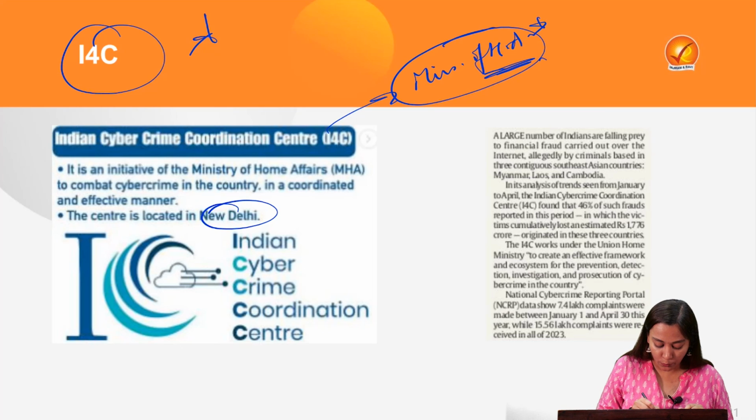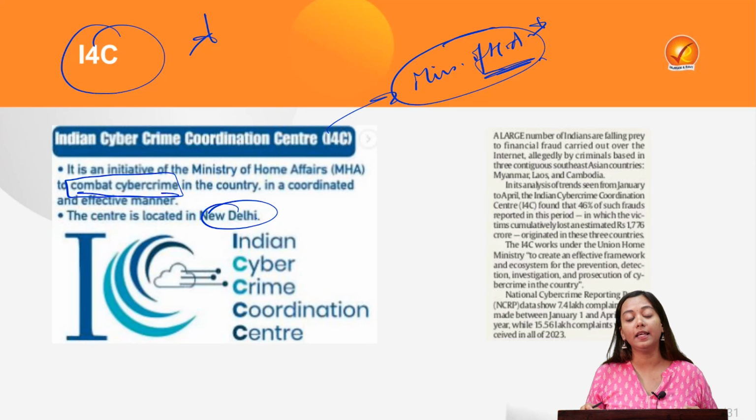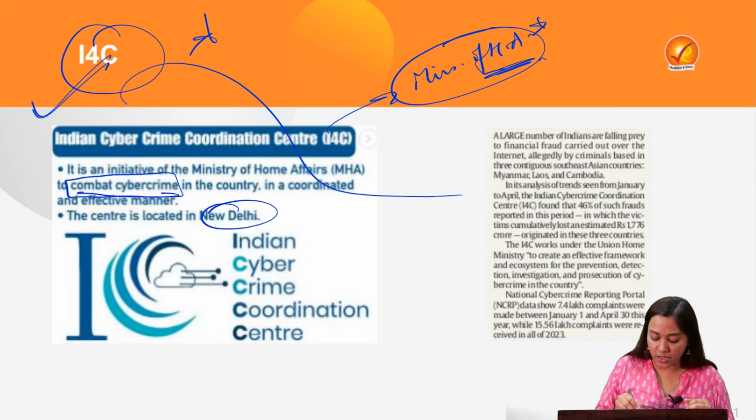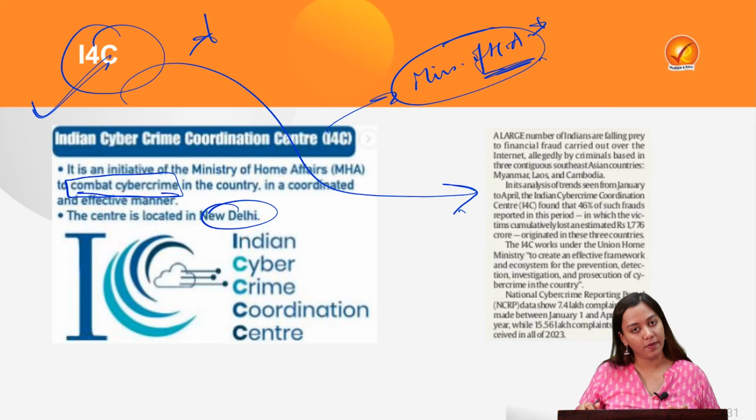This is located in New Delhi, and this is one of the primary organizations to combat cybercrime in the country, basically by ensuring coordination among the multiple agencies working on cybercrime. It could be the Ministry of Home Affairs, the Ministry of Electronics and IT, or some department of ISRO. All of them can collaborate in one place with the help of this coordination centre, which was in the news because of an explained section of the Indian Express.